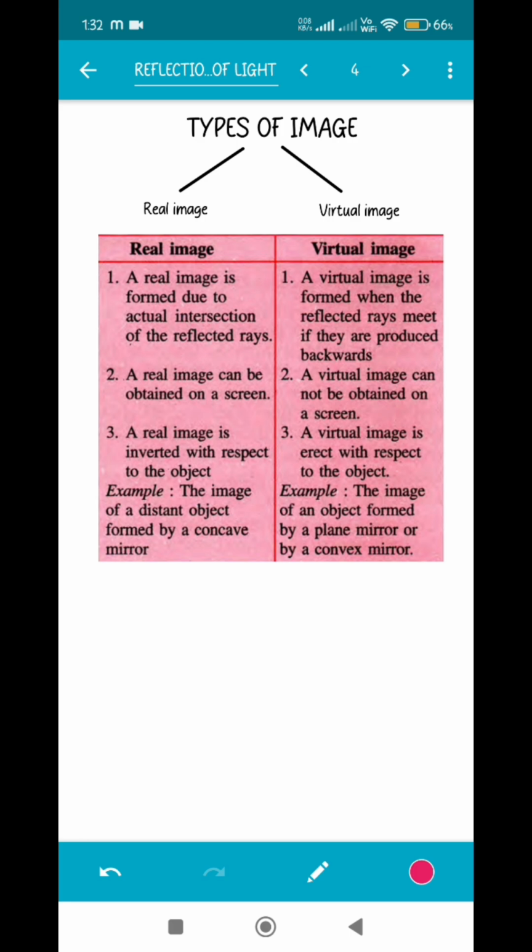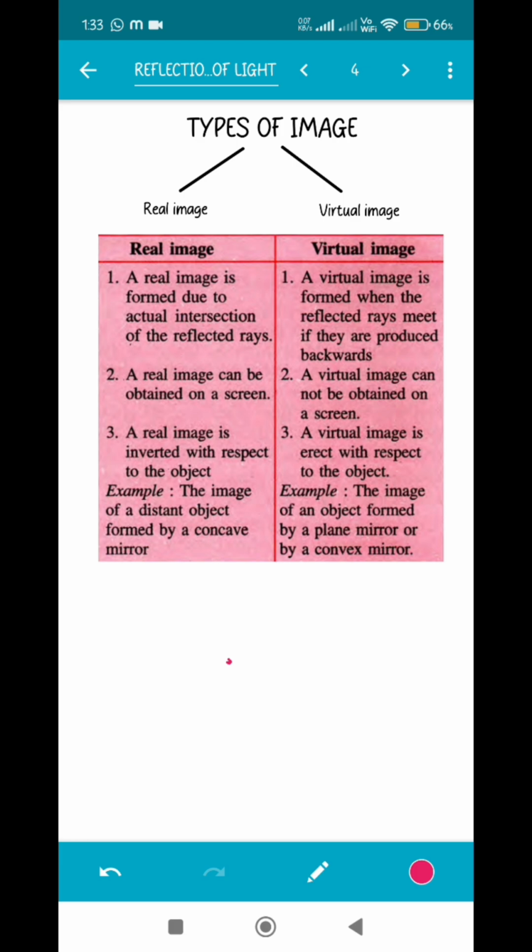Since the term is real, that means the rays after reflection are actually intersecting at a particular point to form the image. Now let me just give you a small idea about what happens in case of reflection. Minimum we need 2 rays for every point on the object. So if it is a point object, meaning an object which is in the form of a very small dot or something like that, we need minimum 2 rays. There are actually so many rays, but minimum 2 rays are essential to form the image.